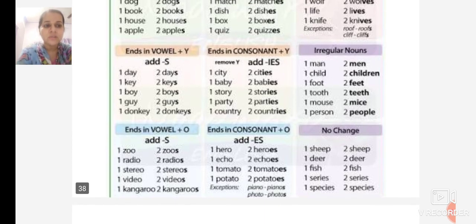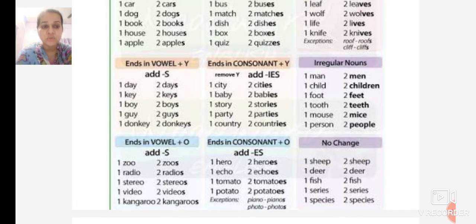There are also nouns where the spelling does not change in singular or plural, like sheep, sheep, deer, deer, fish, fish, series, series, species, species, and also news, knowledge, advice. These nouns do not change whether in singular or plural.